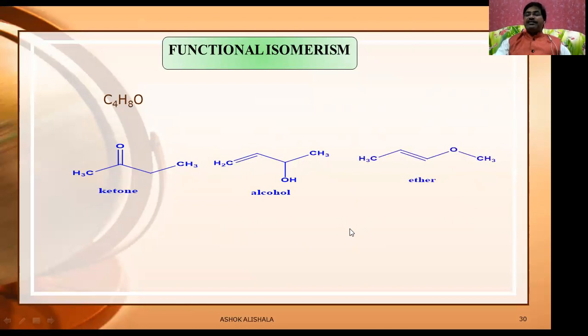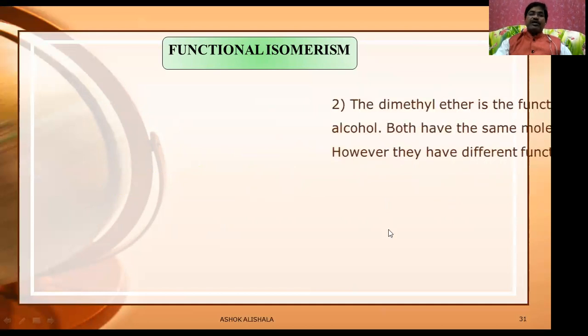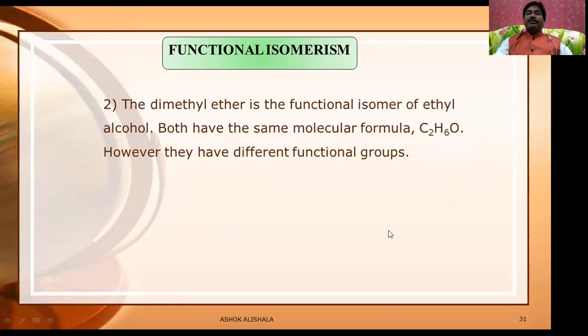And this is an ether. It is a methyl group, 1, 2, 3 carbons. It is a 1-propenyl, said to be the 1-propenyl methyl ether. And these three are the functional isomers. Let us take dimethyl ether, which is the functional isomer of ethyl alcohol. You remember that ethers always show functional isomerism with alcohols.